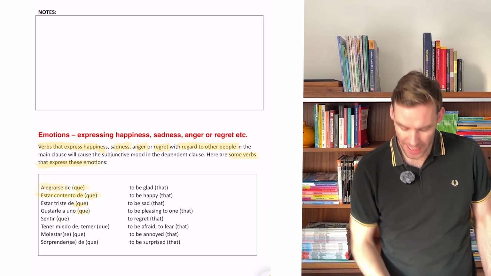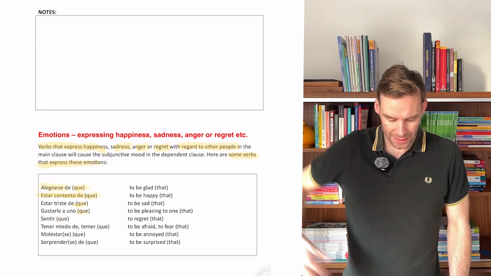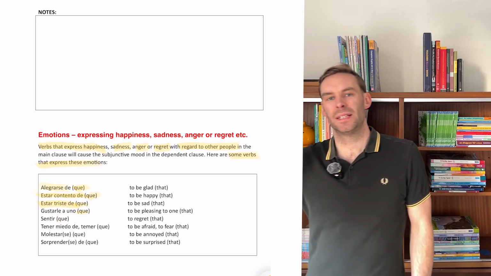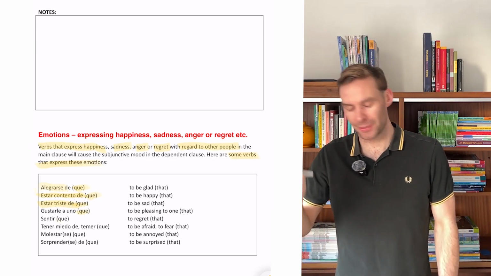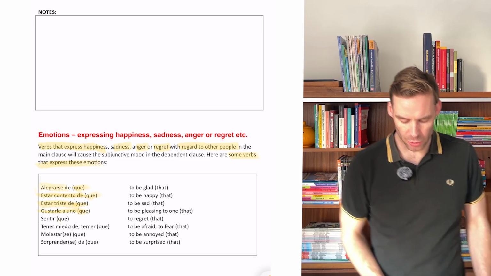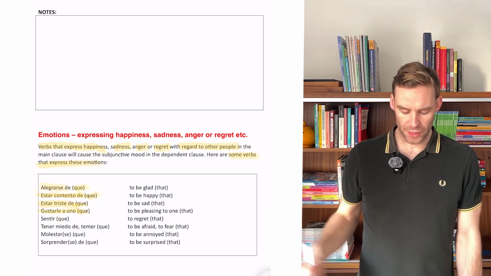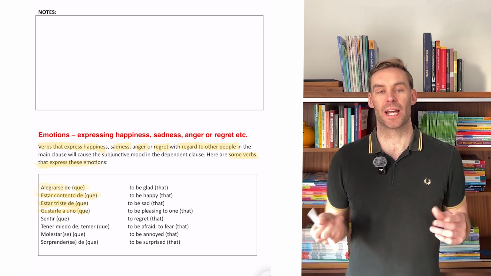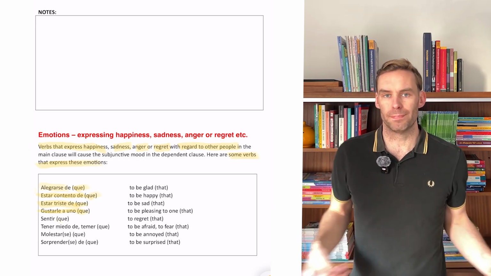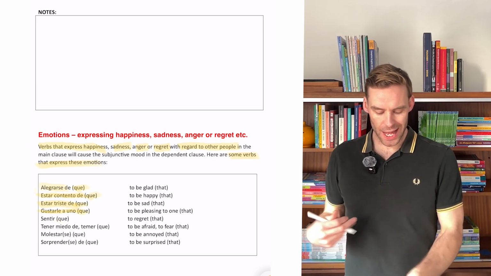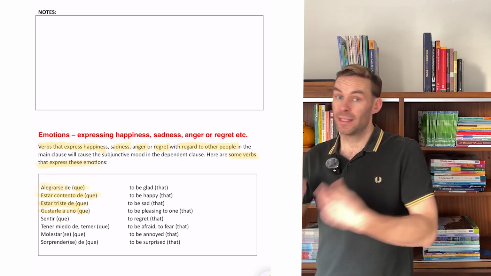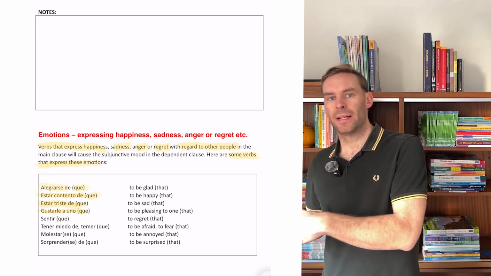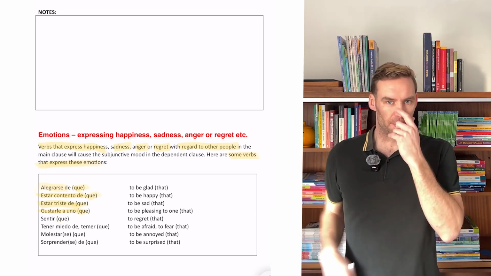Estar contento de que, same as alegrarse, to be happy that. Estar triste de, so estoy muy triste de que no vayas, that you don't go. I'm very sad that you don't go. I want you to go. That's a bit weird. Gustarle a uno, okay. So be pleasing to one that. Now I've just said gustarle a uno. Uno is like that fancy word in English that sometimes you hear people say, like one mustn't do this, okay. Me gusta, you could just say me gusta que. So I am happy that. That's an emotion. I like that. Me gusta que, all right, and then another person or verb, okay, so we need the two people.